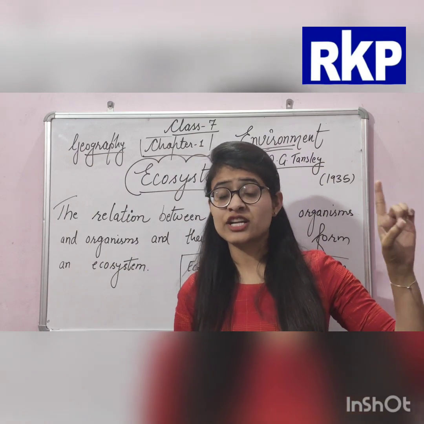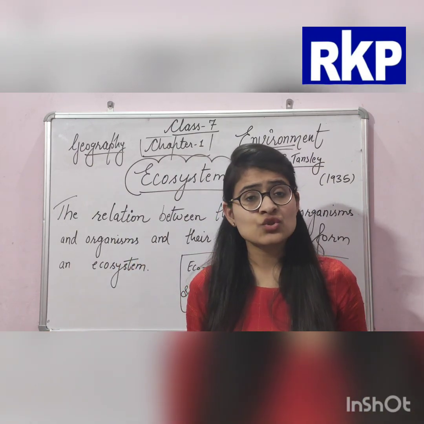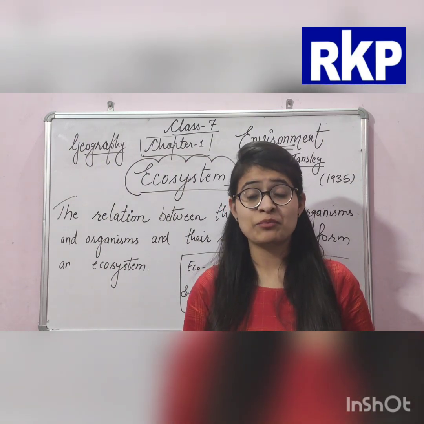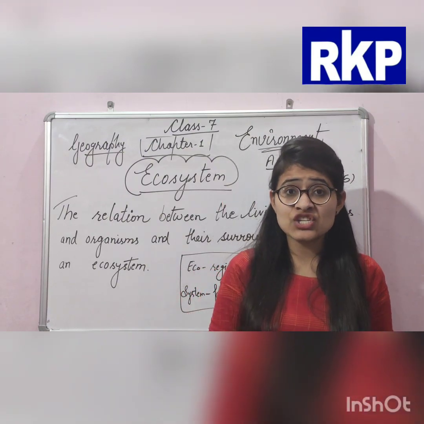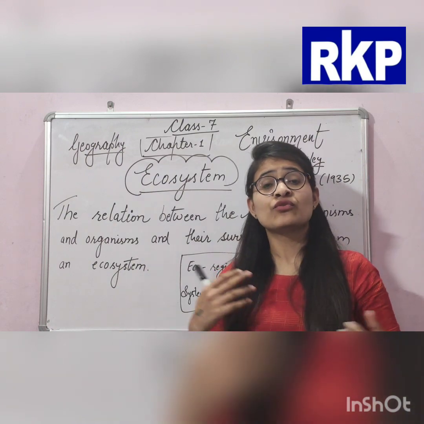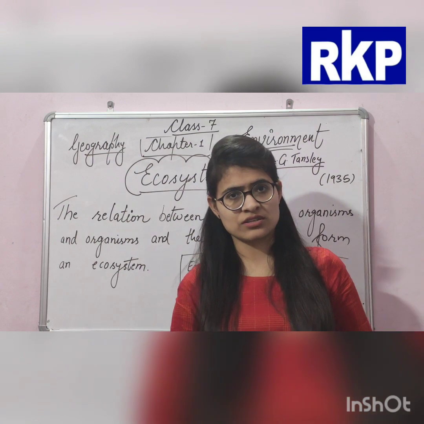Like the sun, it is non-living. Air is non-living. Soil is non-living. Water is non-living. But plants are living organisms. So the relation between the living organisms and the non-living things, to fulfill their needs and to live in that environment, is called ecosystem.